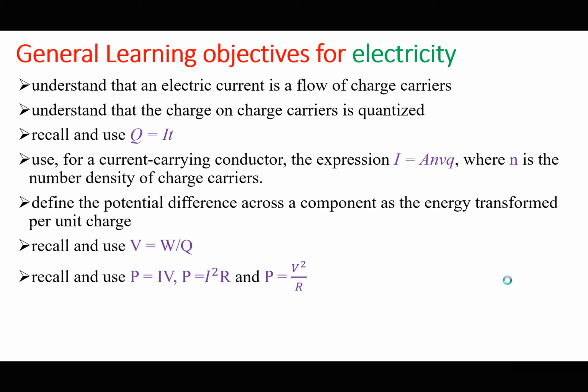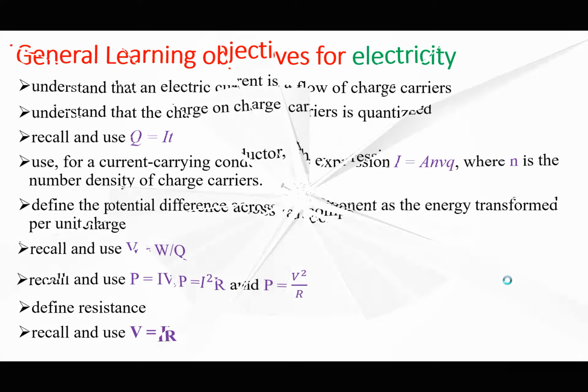You should recall and use power equals I V, power equals I squared R, and power equals V squared over R. You should be able to define resistance. Resistance will be defined as PD per unit current. And you should be able to use V equals I R, which is Ohm's law that we mentioned in GCSE.